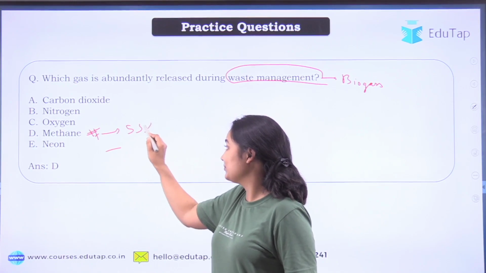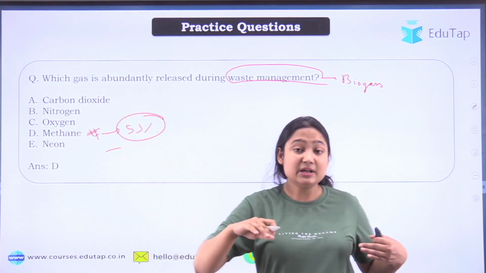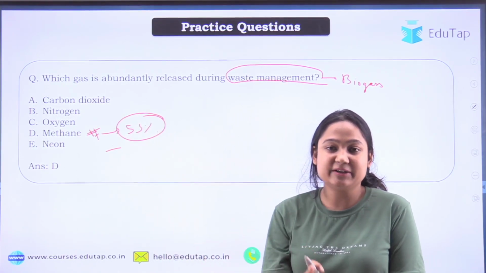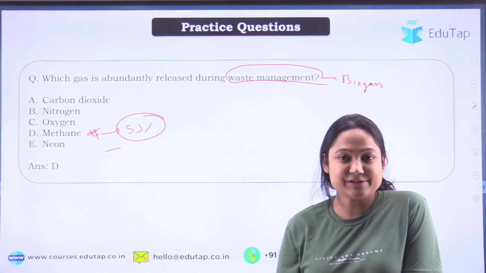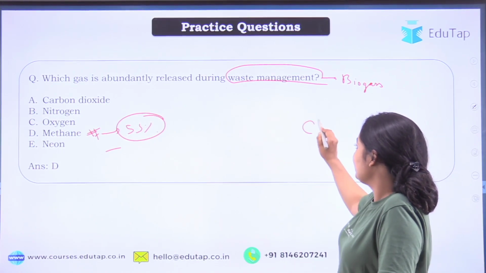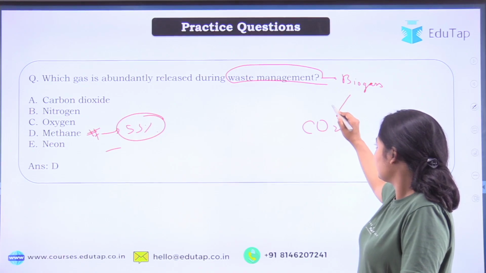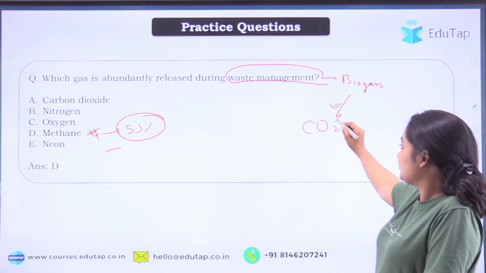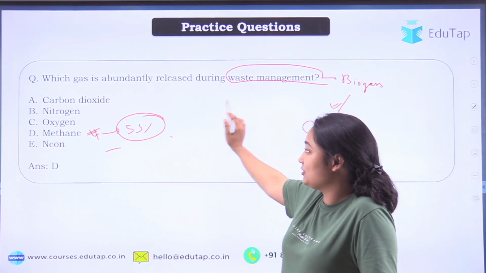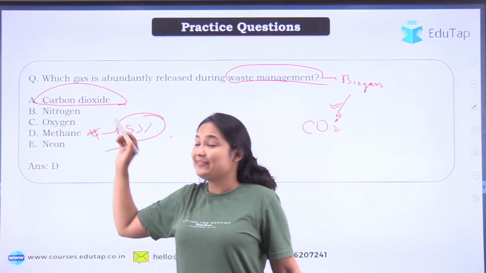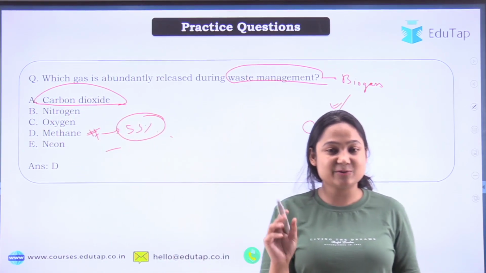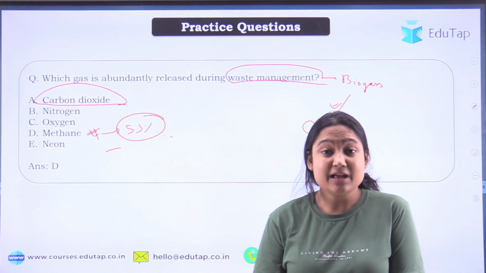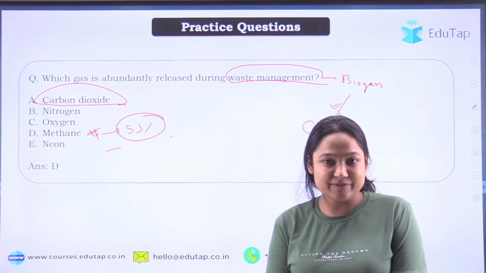Do remember it. I'll verbally give you a question for homework, and your question is, is CO2 produced in biogas? We know methane is produced. You'll have to tell about the carbon dioxide. That is your question. Do answer the question in the comments. I'll answer it in the next class. Okay, so I hope everything is clear.